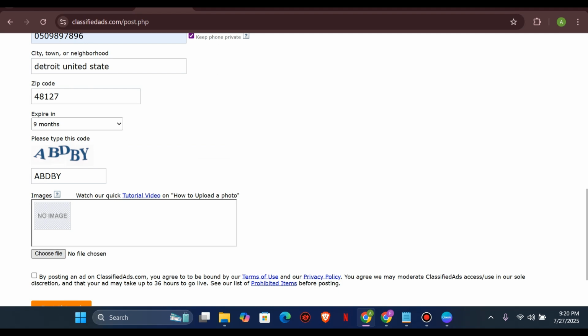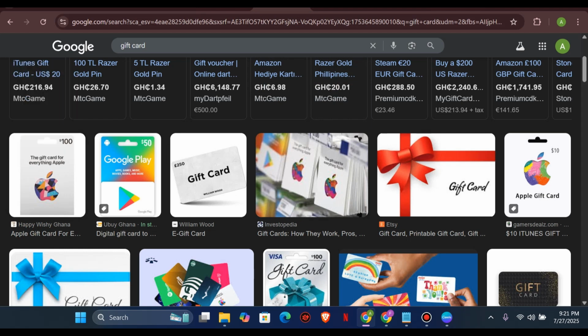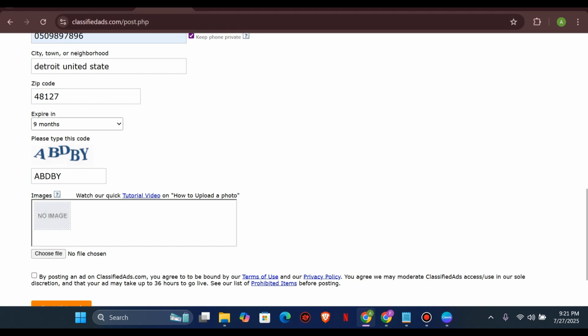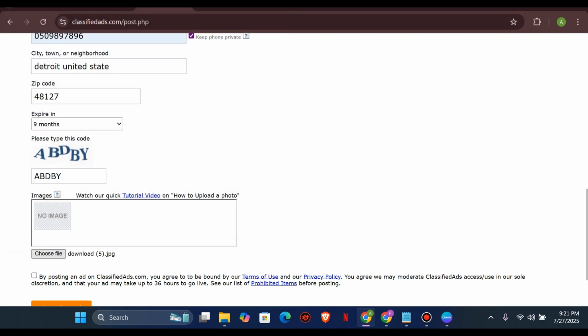So add an image, just choose any image. If you don't have an image, just go to your Google Play Store and type in gift card or something like that, and you're going to get some of the pictures that you want. Once you're done, just come to choose file and insert the picture here. It has been uploaded here.